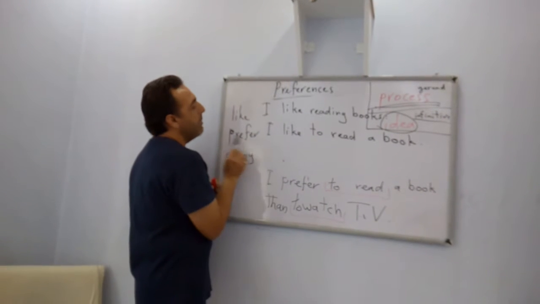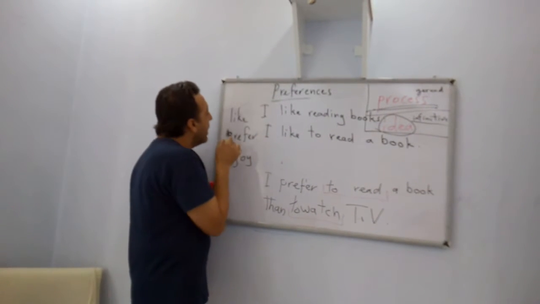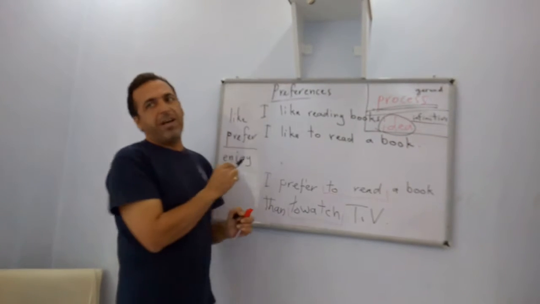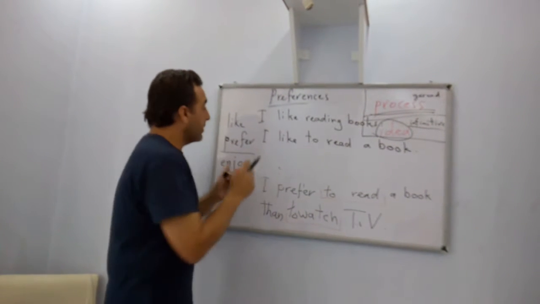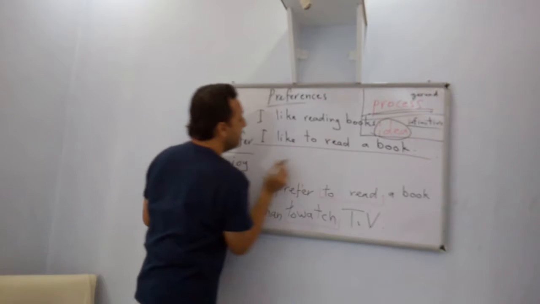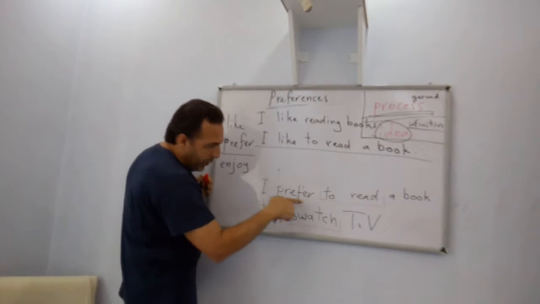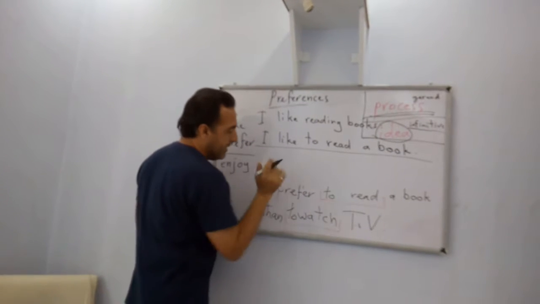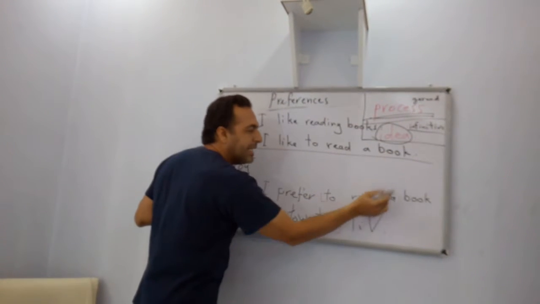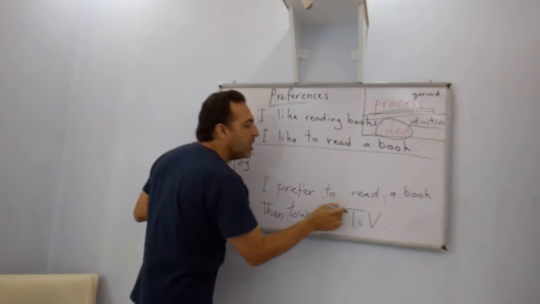Here, when we talk about preferences, we use the verb prefer. Prefer involves two sides of the sentence. So here we have an infinitive. I prefer to read a book than to watch it.